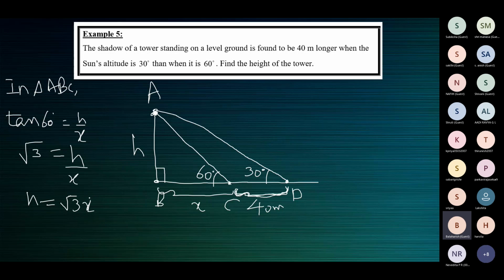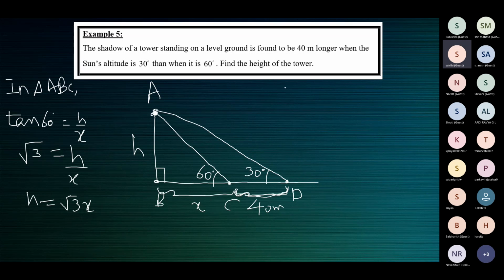See, we have one equation with two unknowns, H and X. We cannot find the value of any of them. So we leave it like this. You don't know whether you have to write X is equal to or H is equal to. Anything is fine. Just leave it like that. Cross multiply and leave it like that. Take up the other triangle.